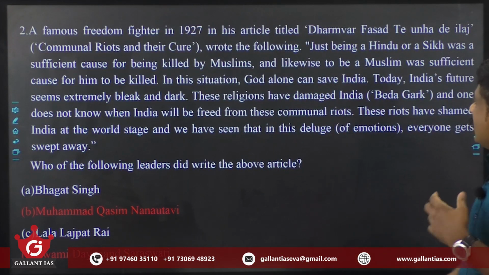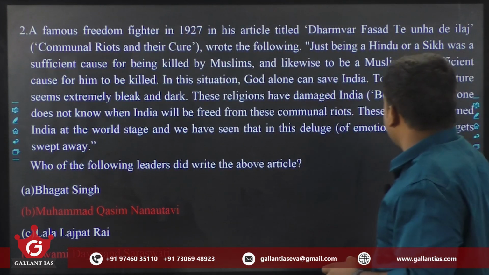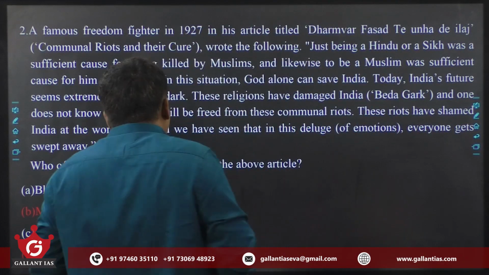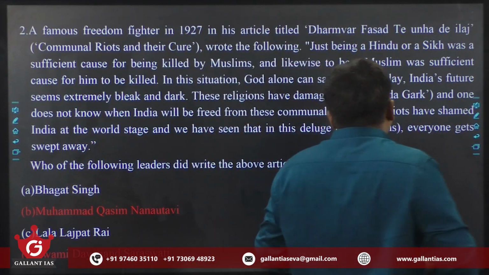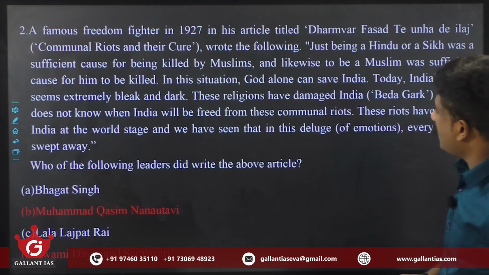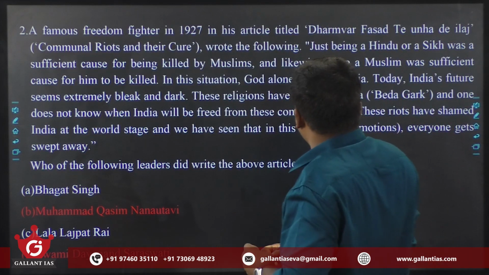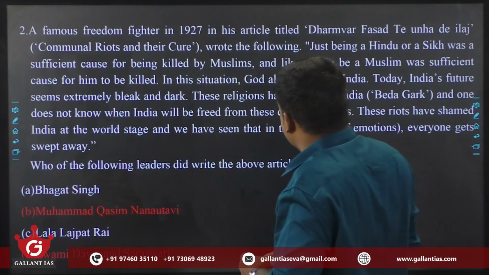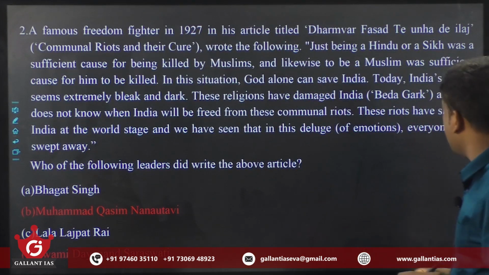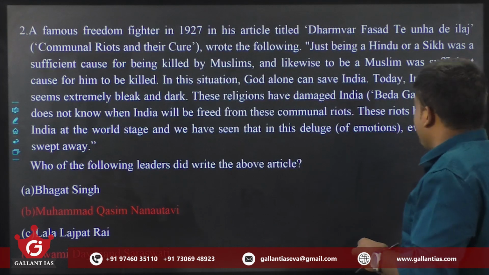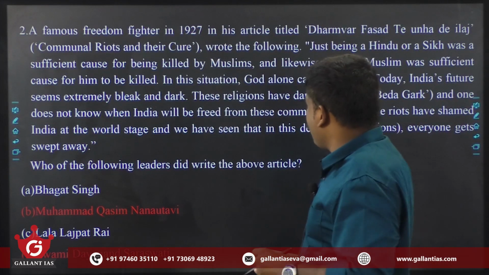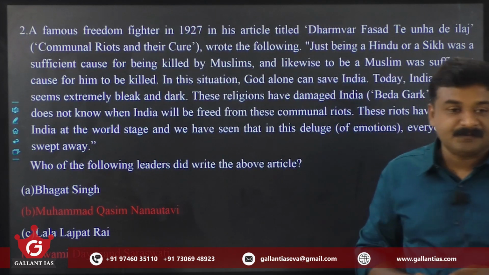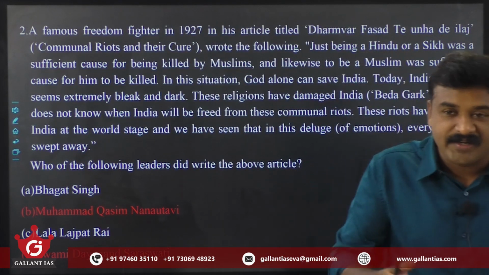In this situation, God alone can save India. Today, India's future seems extremely bleak and dark. These religions have damaged India, and one does not know when India will be freed from these communal riots. These riots have shamed India on the world stage, and we have seen that in this deluge of emotions, everyone gets swept away. Which of the following leaders wrote the above article? Choices are given. Any idea you have?